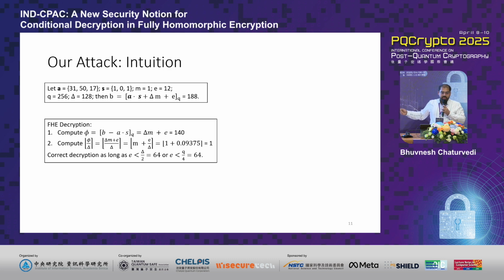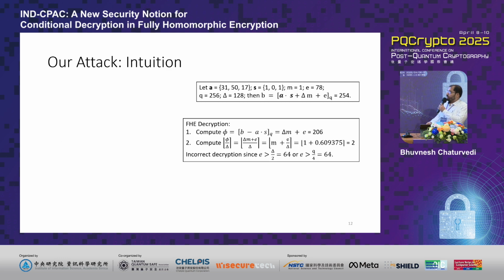The reason this happens is that the underlying error E is less than a certain bound, which is defined as delta by 2. On the other hand, if we keep everything the same and just change the error value to, say, 78, we suddenly see that the result of the decryption is no more the same as the message that was encrypted in the first place. The reason is that the error value is now beyond the error threshold bound of delta by 2.